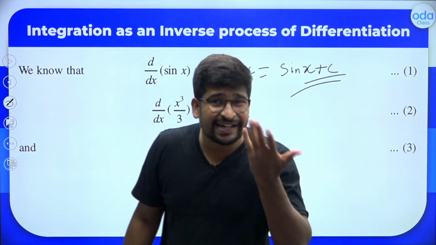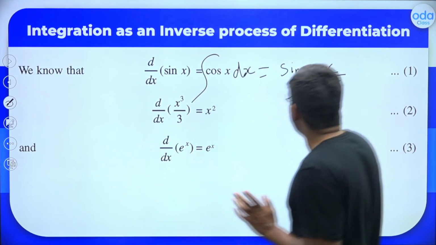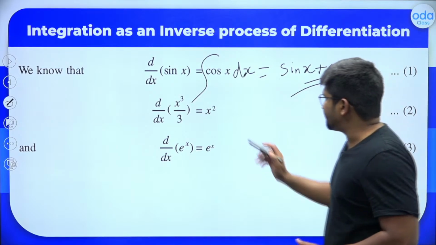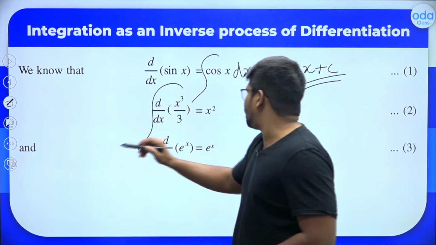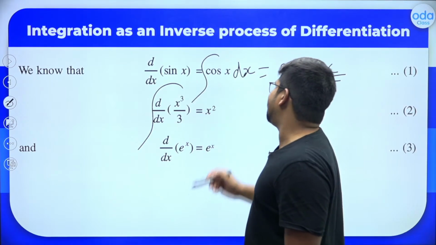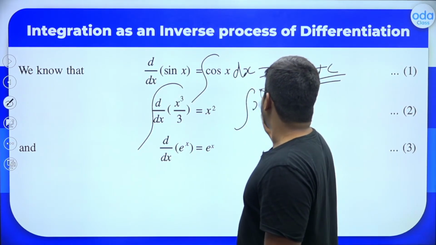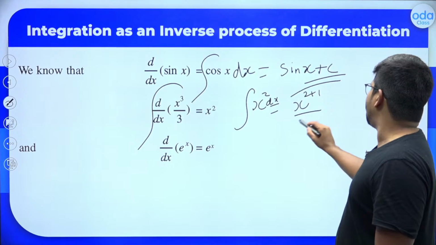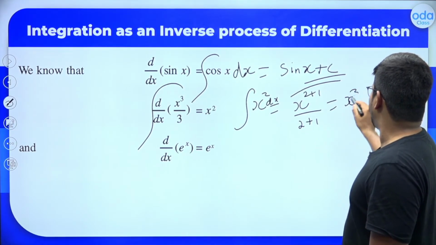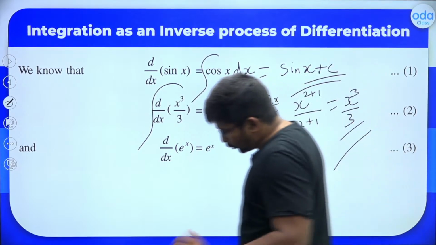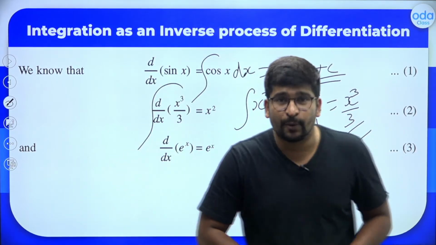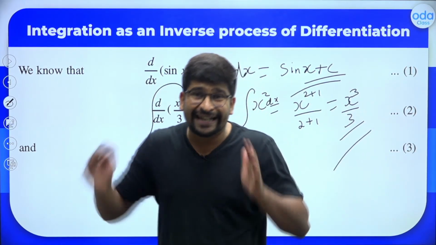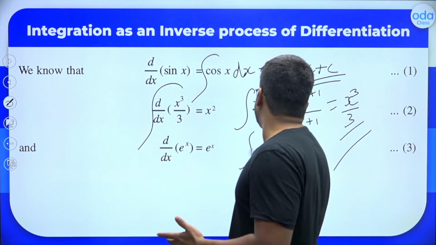The constant on differentiation will vanish. All of you know this, right? So integral of cos x dx will be sin x plus c. In the same way, you know that derivative of x cube by 3 is x square. So what will be the integral of x square? Integral of x square dx will be equal to x raised to 2 plus 1 divided by 2 plus 1, which is x cube divided by 3. So you can say integration is just the reverse process of differentiation. Likewise, the derivative of e raised to x is e raised to x itself, so e raised to x when integrated will give you e raised to x itself.